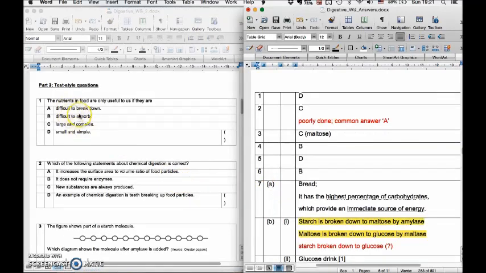Alright, so here are the multiple choice questions. The answers for the MCQ are shown here: D, C, C, B, D, B. So pause here, copy down the answers, then I'll go through a few of the main questions.